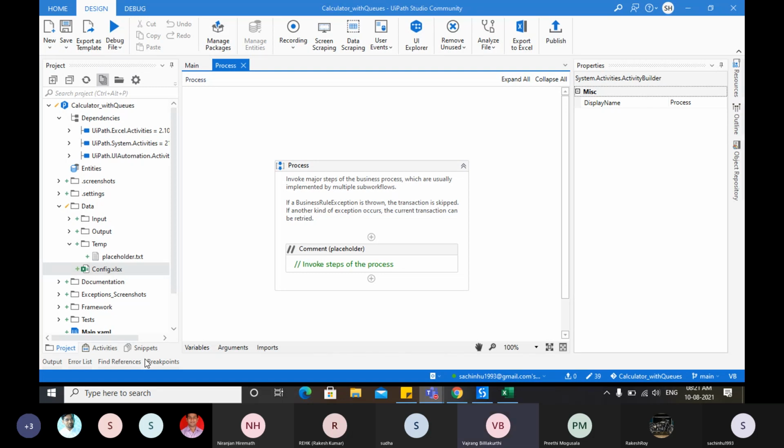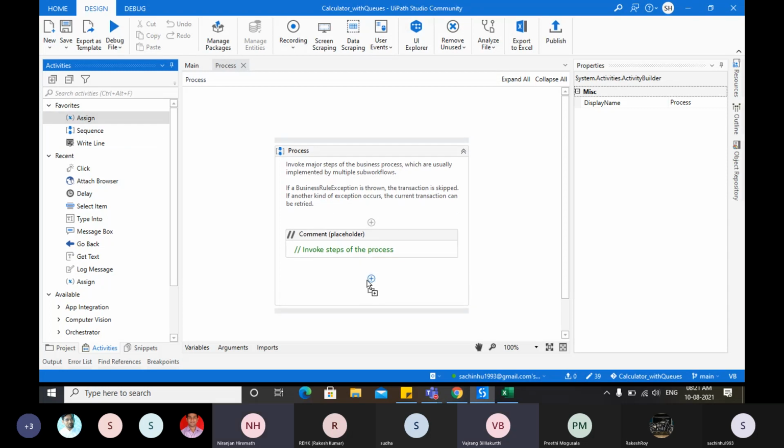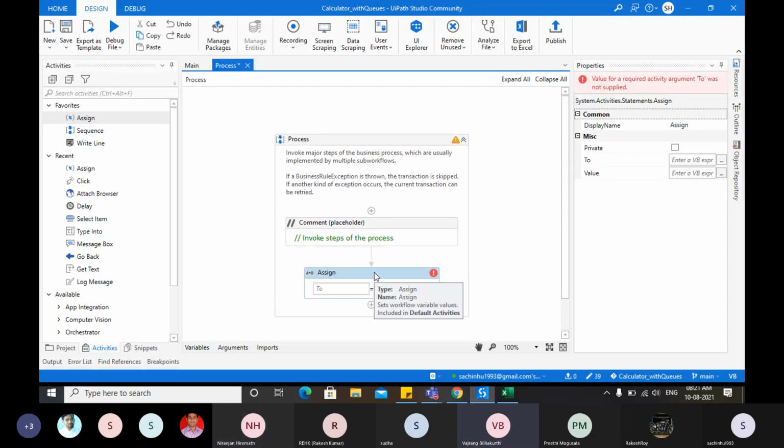What should we do? Take assign activity, and in assign activity, the first one is correct. Yep. Take that assign activity. Okay, so what should we update this with? The input, whatever the input we have.